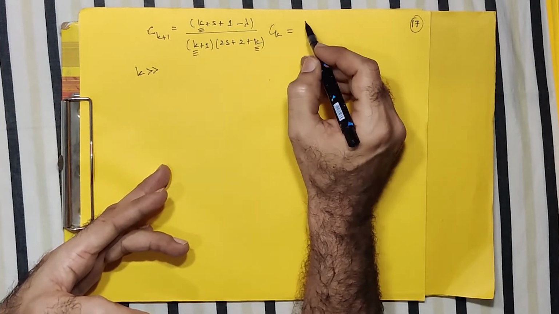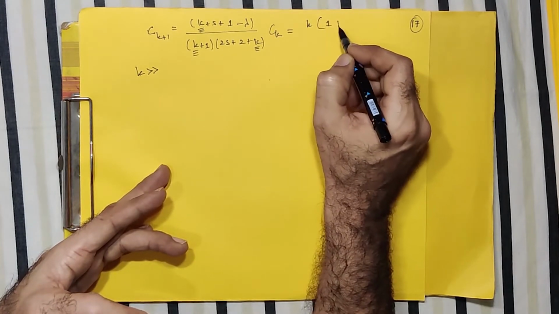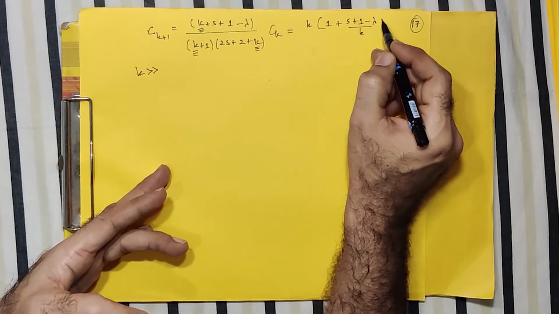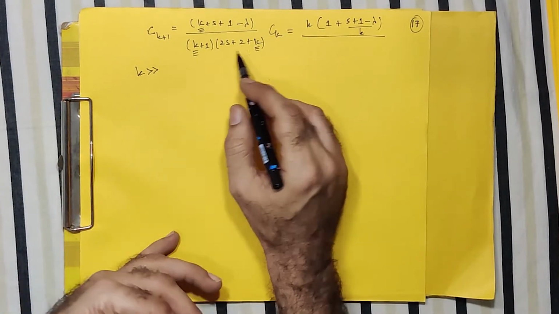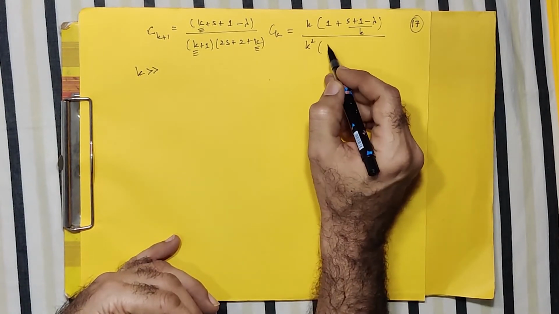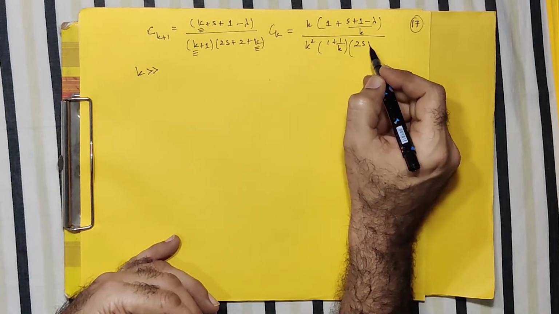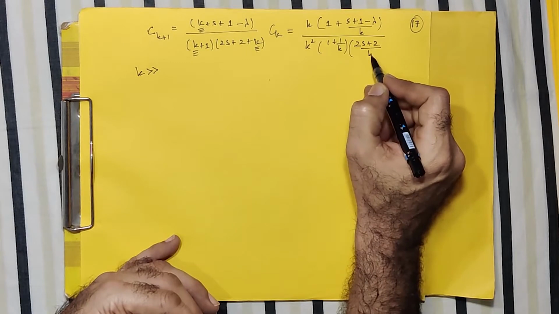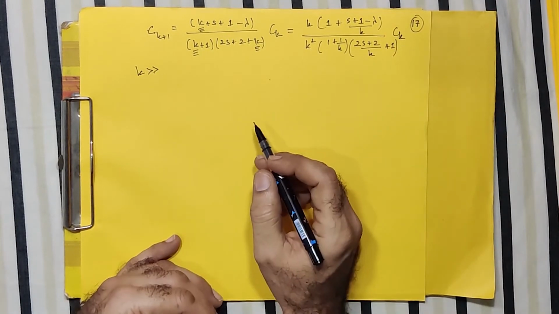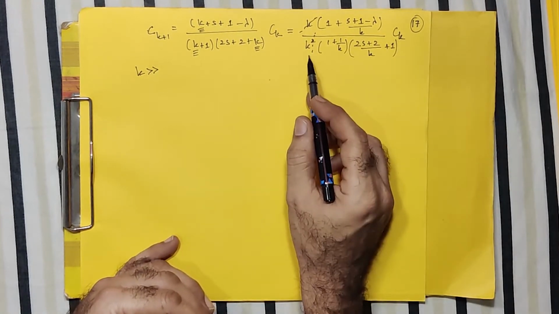Therefore, if I take k common, it will be 1 plus (s plus 1 minus lambda) by k, and from the denominator, from both the brackets, when I take k common, it will be k square, it will be 1 plus 1 by k, and here it will be 2s plus 2 by k plus 1, and of course c_k. Correct? And you know that one of the k cancels out, and you are having 1 by k here.